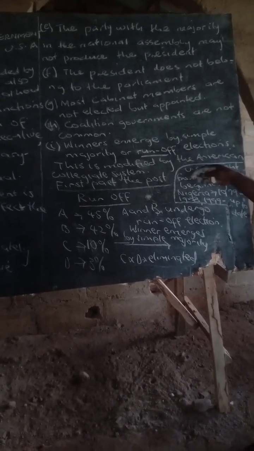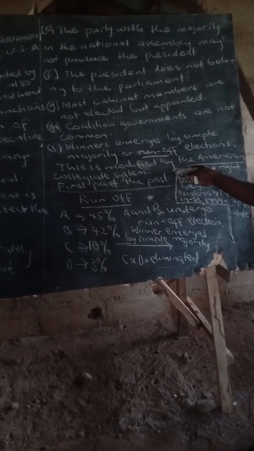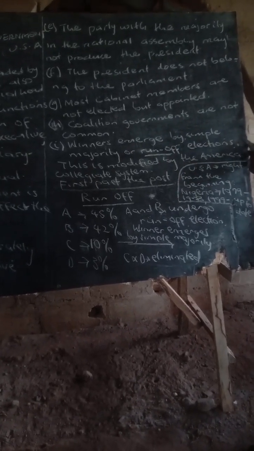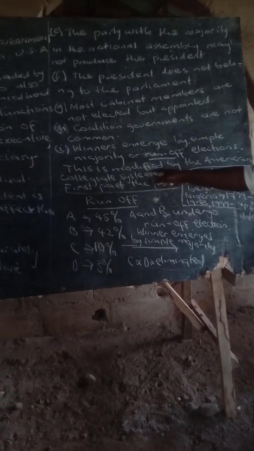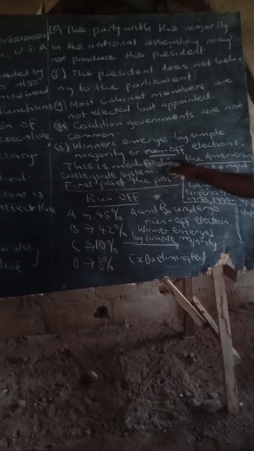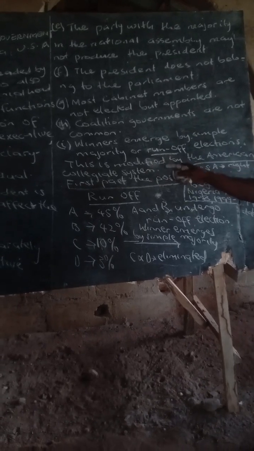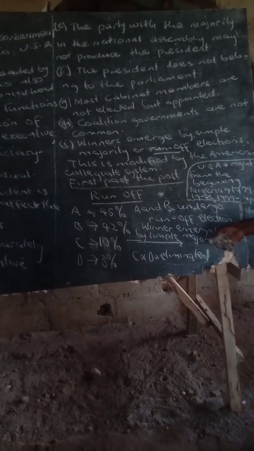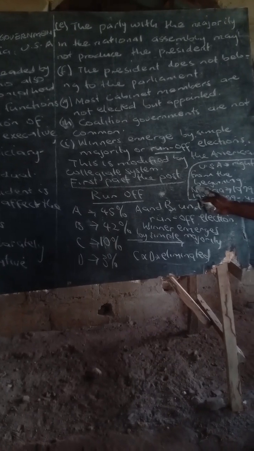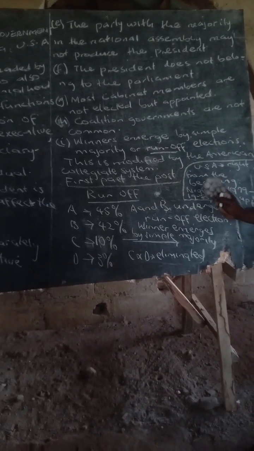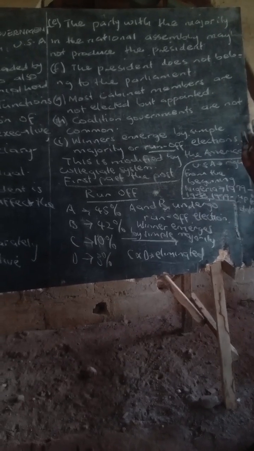Then winners emerge in presidential system by what? Simple majority or runoff elections. Of course, this is modified by the American electoral college system. We will still talk about that. So we have first past the post. You are struggling for 100 votes, for example. The person with 51 votes is the winner.